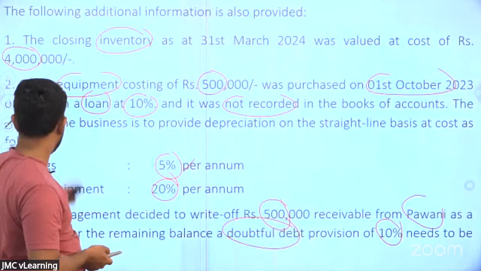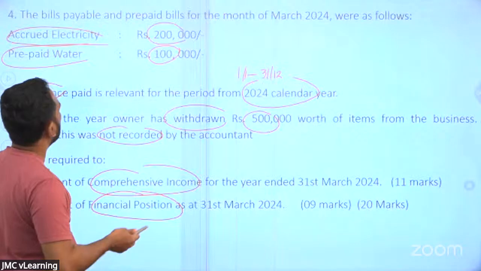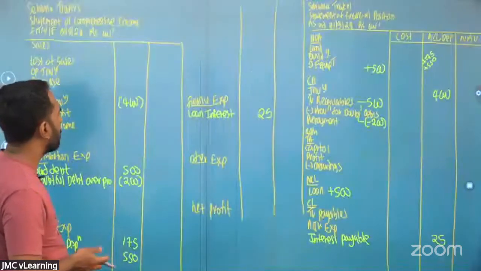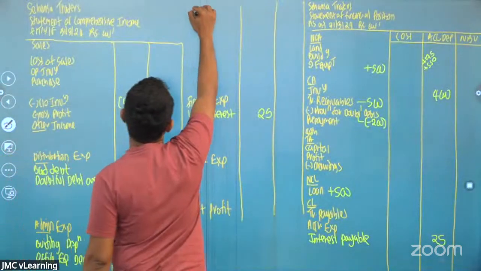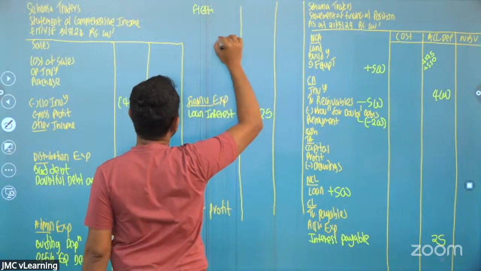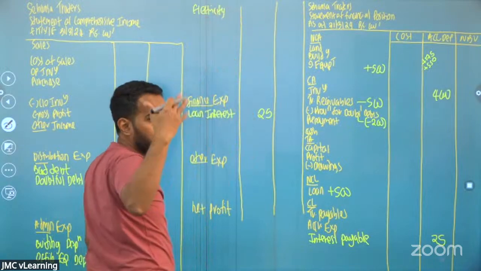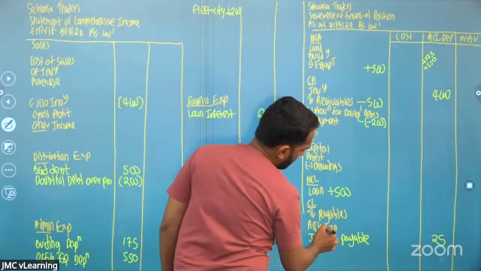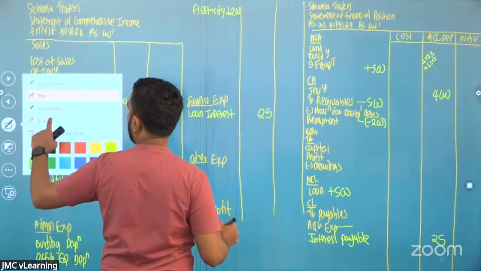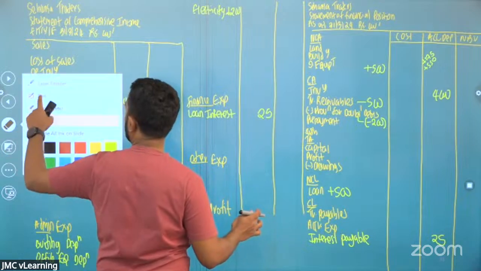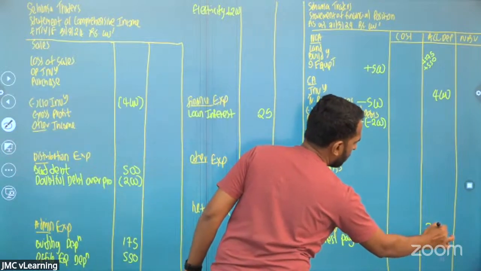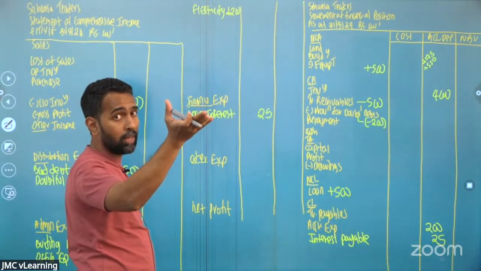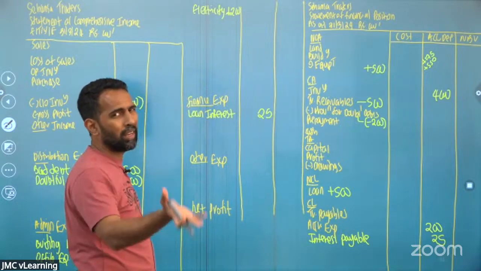So we have done up to these 3 adjustments. Accrued electricity 200, very easy. How are we going to adjust the accrued electricity? One side my electricity expense goes up. Accrued electricity means you have consumed the electricity but you haven't paid. So it's part of my expense. I add that to the expense and on the other side it's a liability. So I'm going to credit that to the accrued expenses. So my accrued expense will increase by 200. One side expense goes up, even though I haven't paid, I have consumed the electricity. On the other side, my liability goes up.